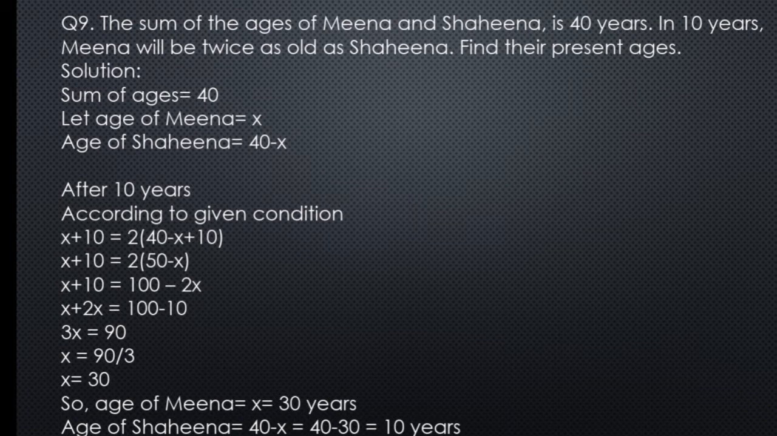And we have supposed that the age of Meena is x. So ultimately we have got that the age of Meena is 30 years. Similarly, the age of Shahina will be 40 minus 30 equals 10 years. Now we have the ages of both the girls.